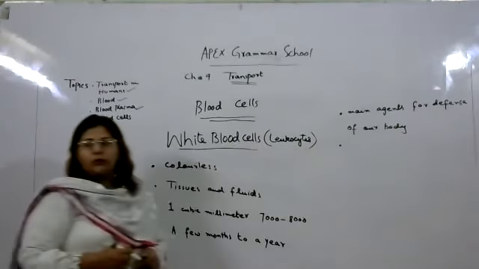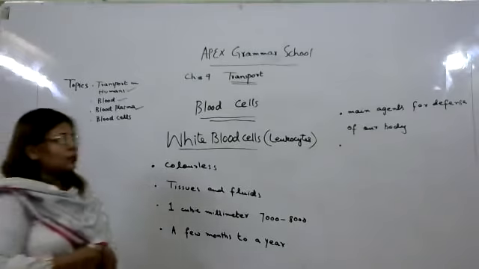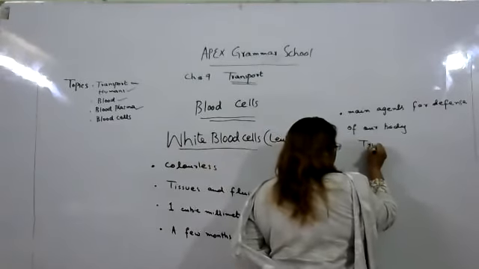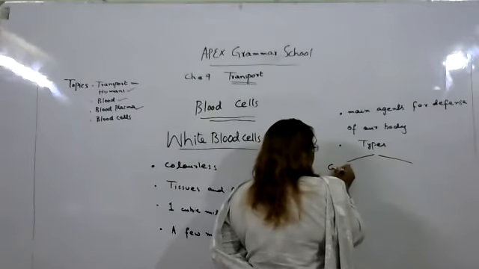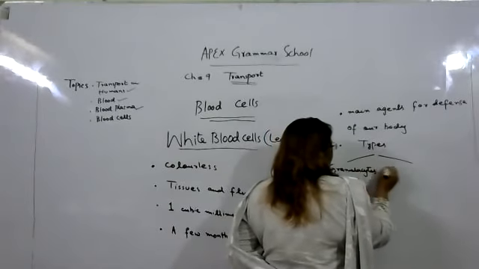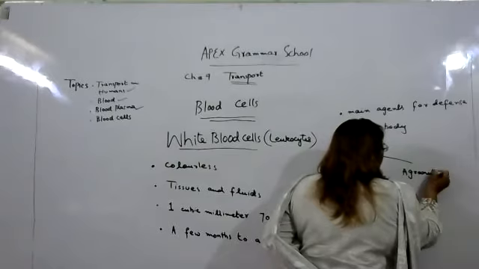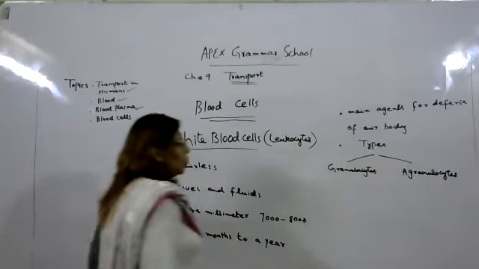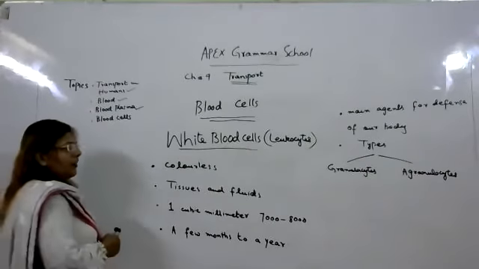The next important point about white blood cells is the types of leukocytes. So they also have types. The types are granulocytes and agranulocytes. Okay, but before starting the types, I would like to explain the important points of white blood cells.